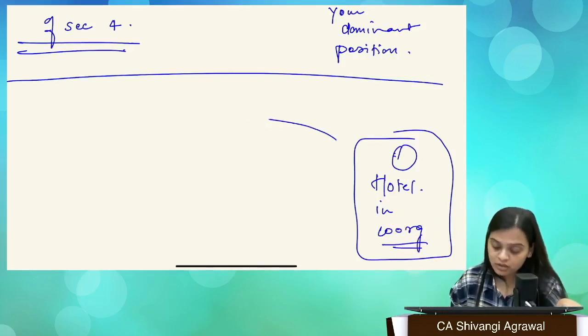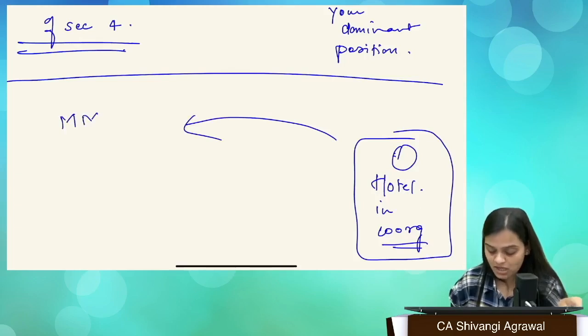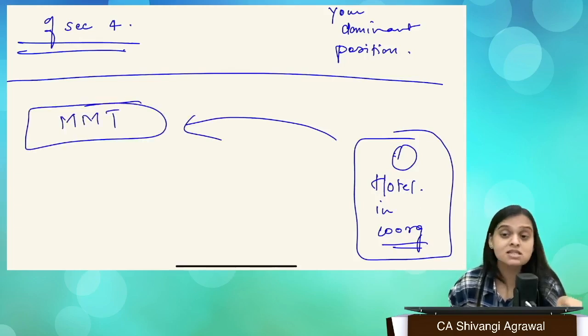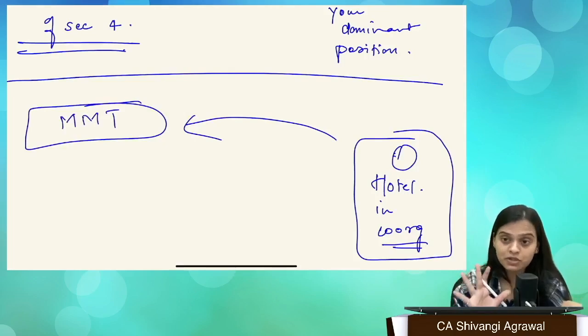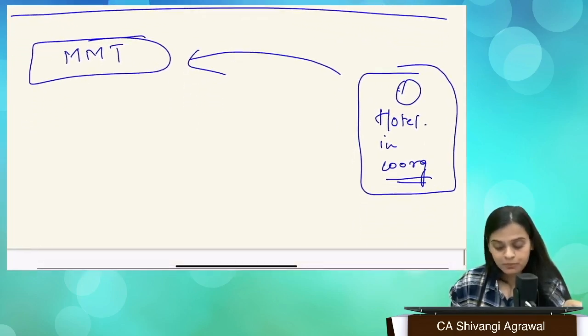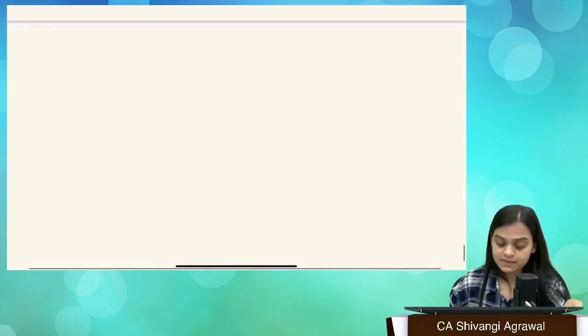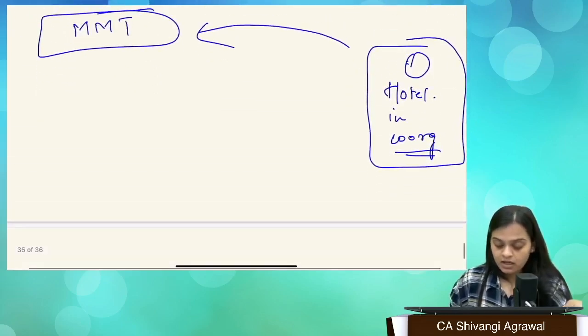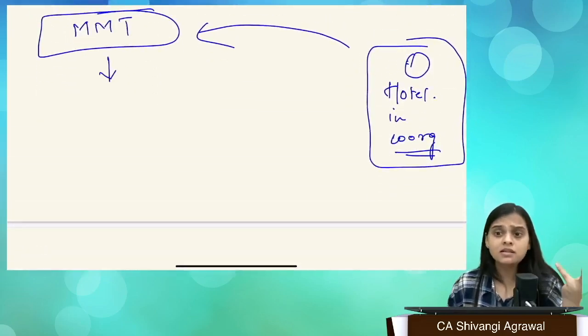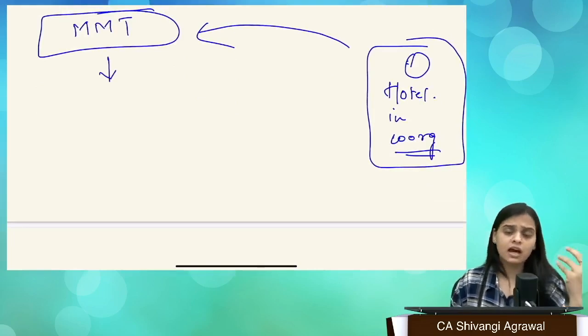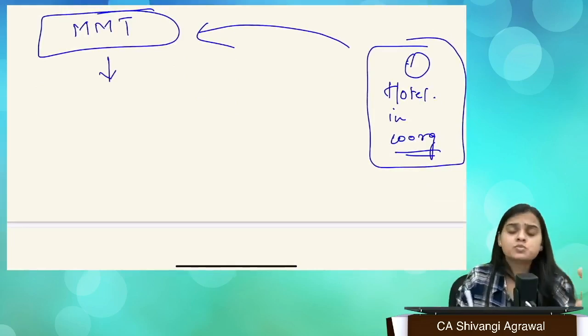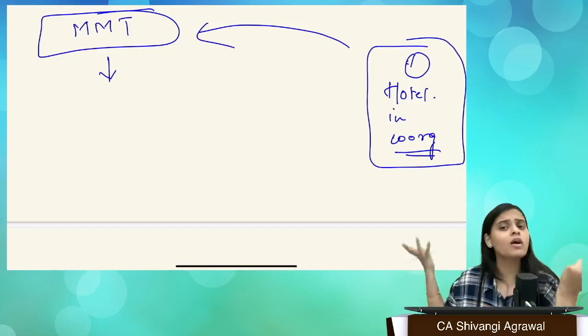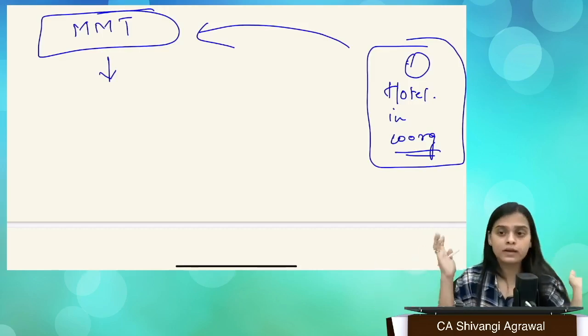So you got to come at MMT just to establish that presence, because MMT is enjoying its dominant position in this particular sector. So the hotel approached MMT, and MMT said, okay, do the listing. We want hotels, our buyers, our customers that we're serving, they want hotels in Coorg, so go ahead.